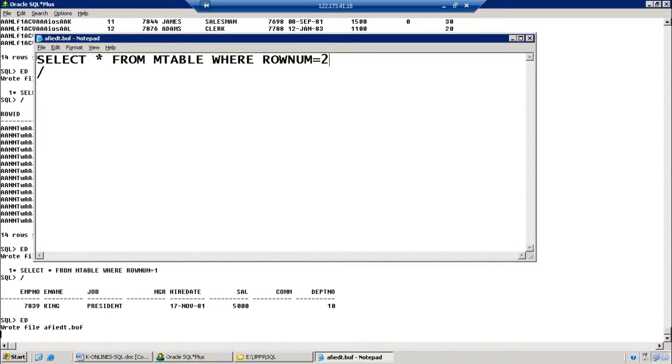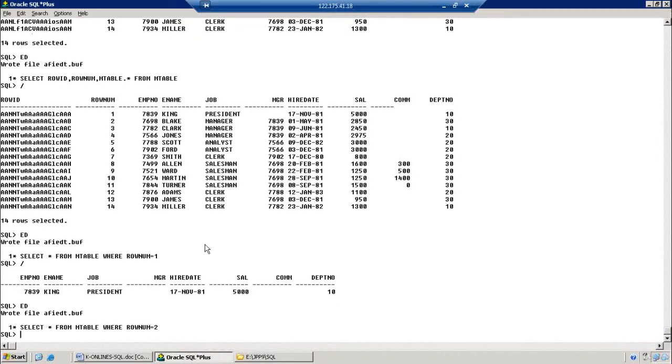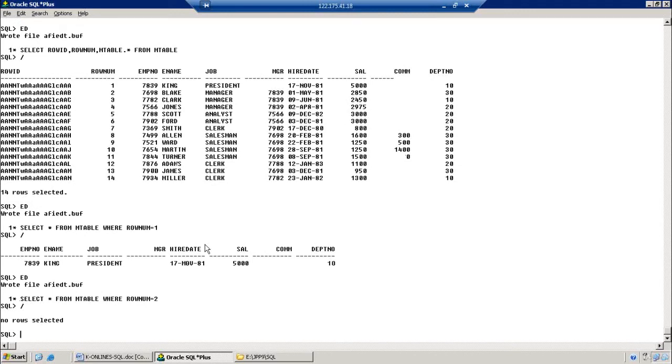It's a very important question. Check it. What happened? If we ask for the second record with ROWNUM = 2, the second record is there, but the system does not return any record from the table.